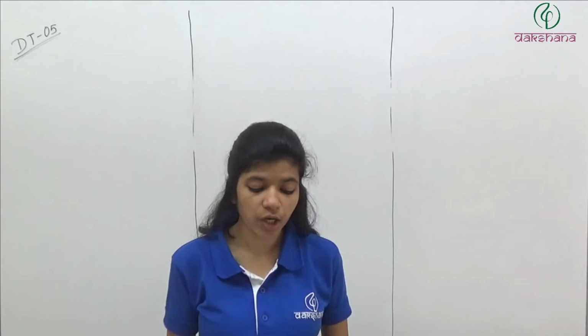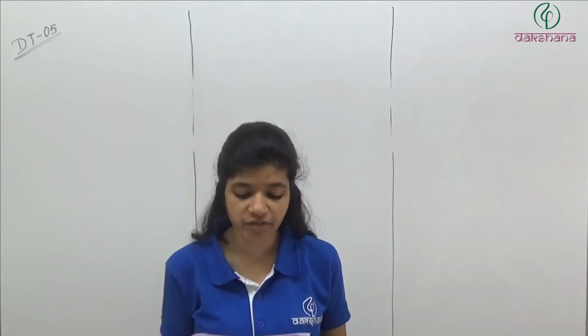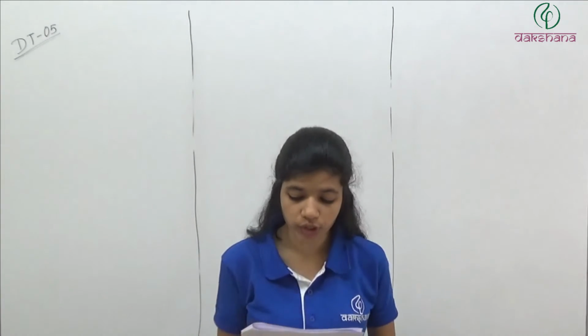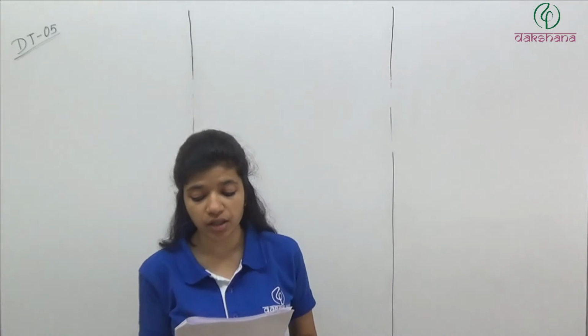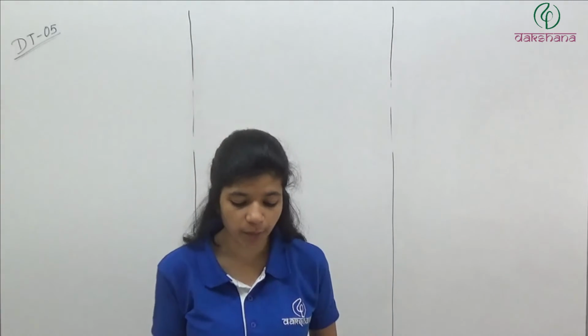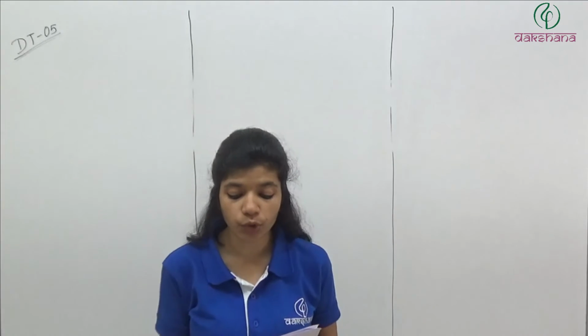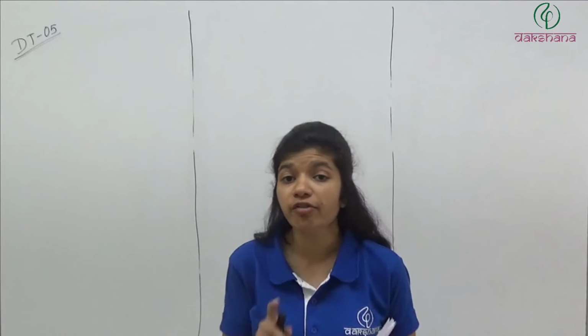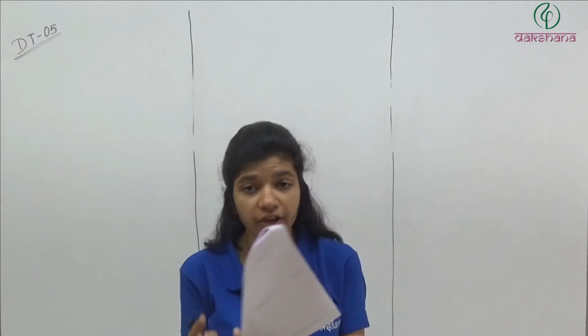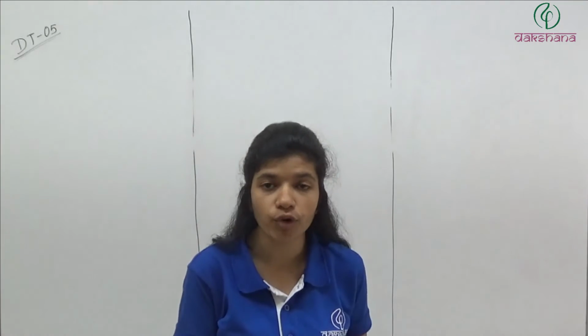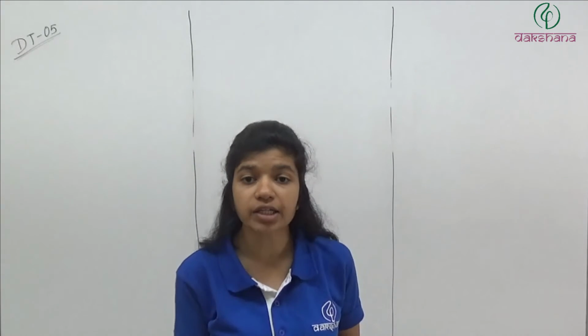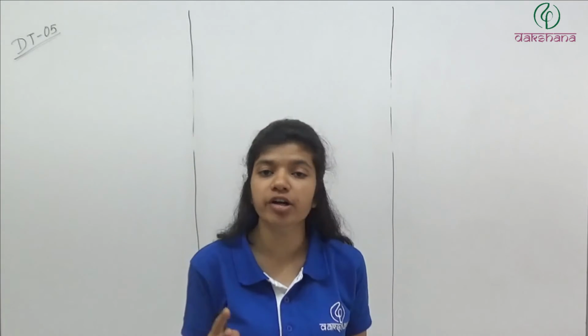Question number 31. A machine gun is mounted on a 200 kg vehicle on a horizontal smooth road. The gun fires 10 bullets per second with a velocity of 500 meter per second. If the mass of each bullet be 10 gram, then the acceleration produced in the vehicle is. So basically here what is happening? We are keeping the gun on a vehicle which is kept on the smooth horizontal floor. Now every second we are firing 10 bullets with speed 500 meter per second.